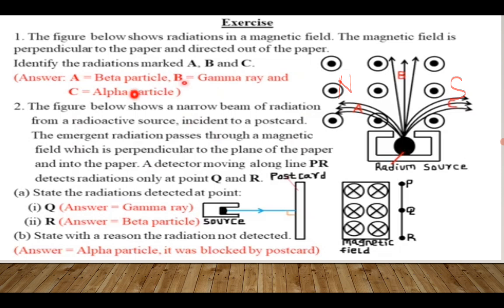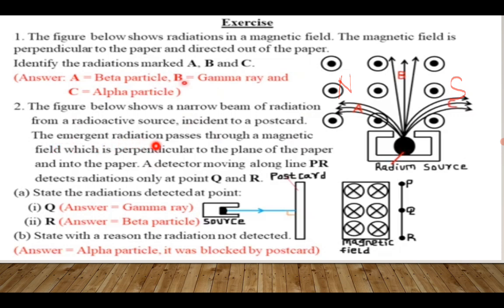Number 2, the figure below shows a narrow beam of radiation from a radioactive source incident to a postcard. So we have a postcard here.